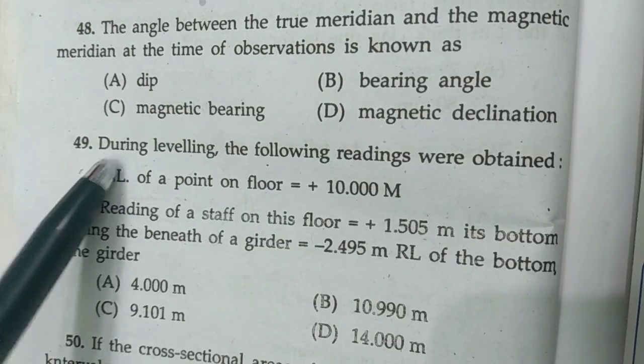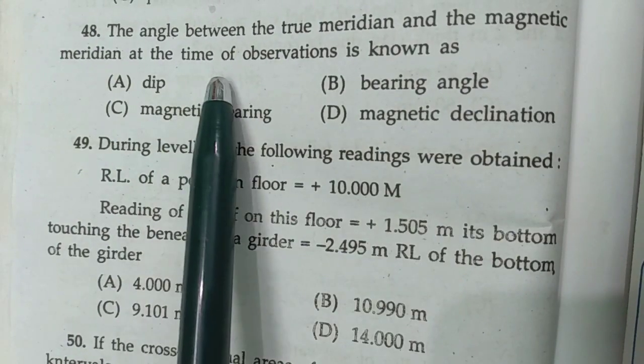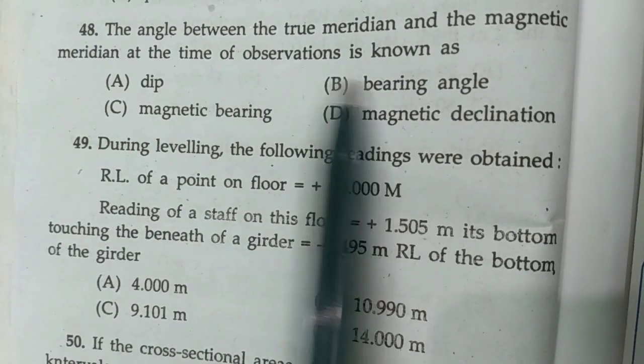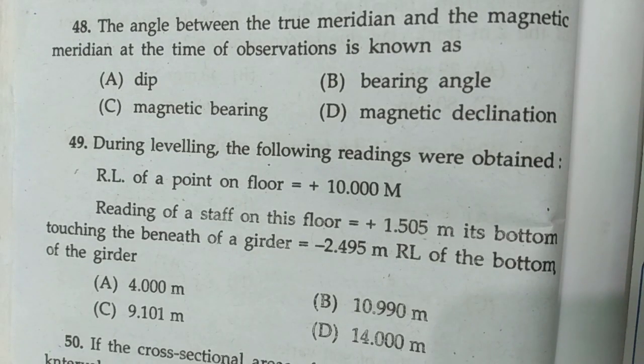Number 48. The angle between the true meridian and the magnetic meridian at the time of observation is known as, and these are the options. Now we know that the horizontal angle which a magnetic meridian makes with true meridian is called the magnetic declination.